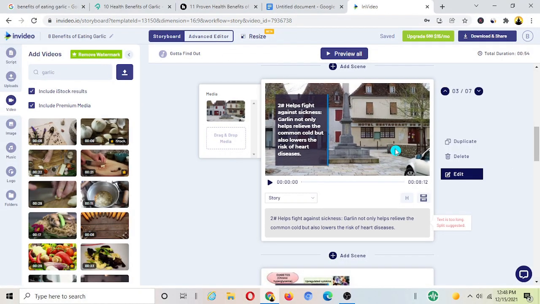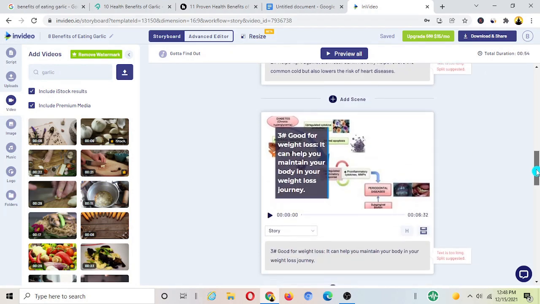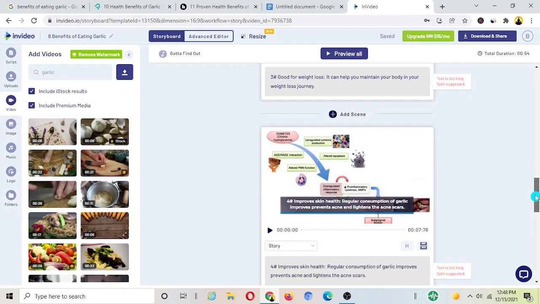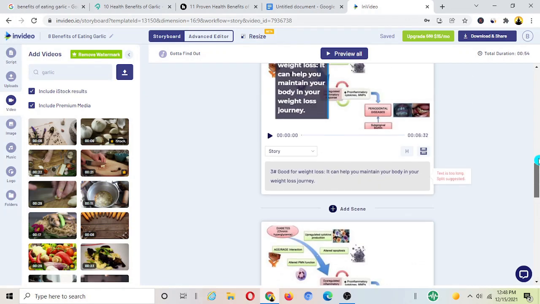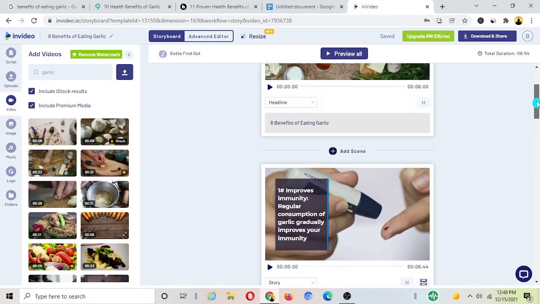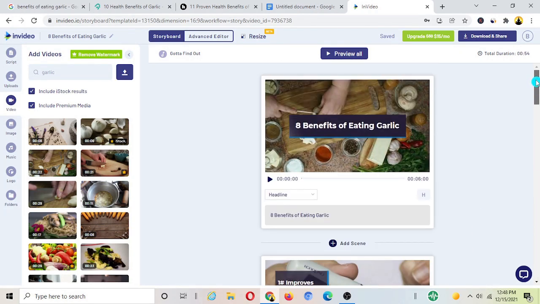So basically this is what it does here. InVideo is a super cool, super powerful tool. It automatically adds the pictures and the videos, and it just creates a video for you. You just need to finalize the video depending on what you want to add, and what you like and what you don't like, guys. It's super easy to do this. Literally, my 3-year-old kid can even do this. Being honest, it's too simple. You just need to play around with this tool here.